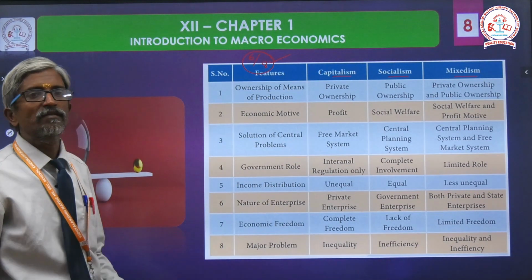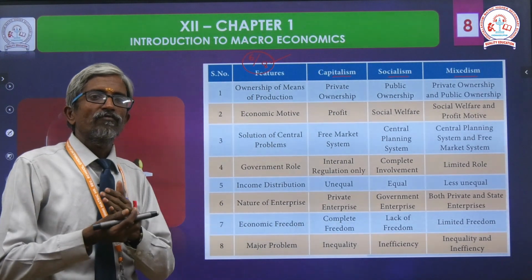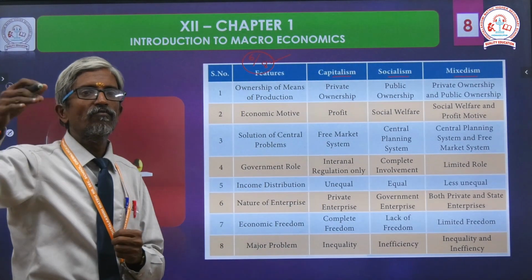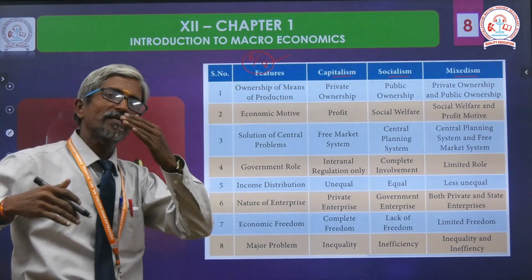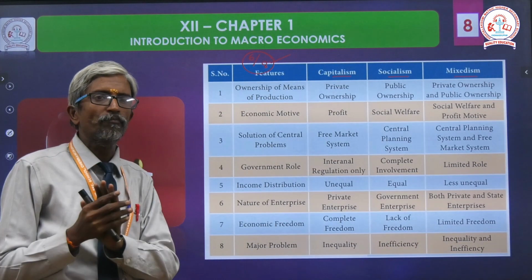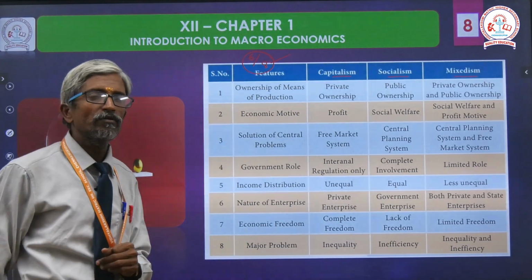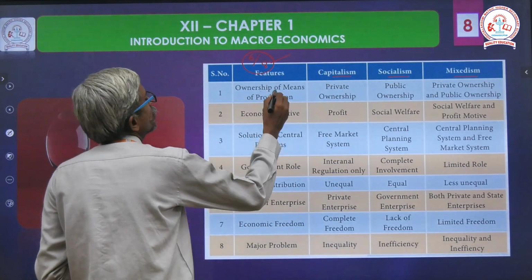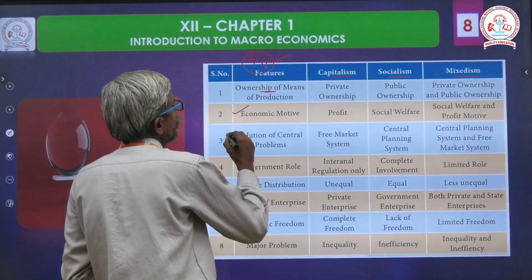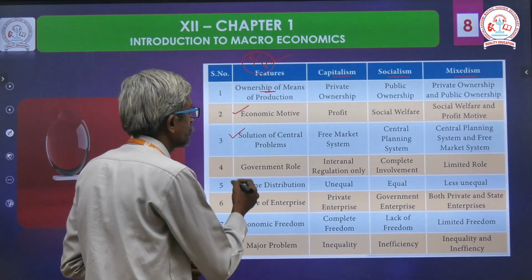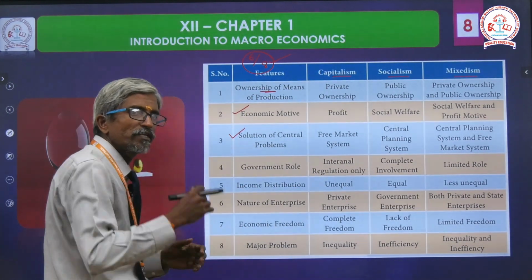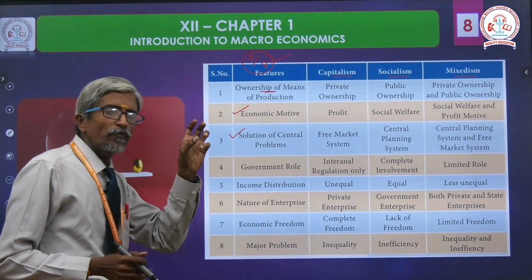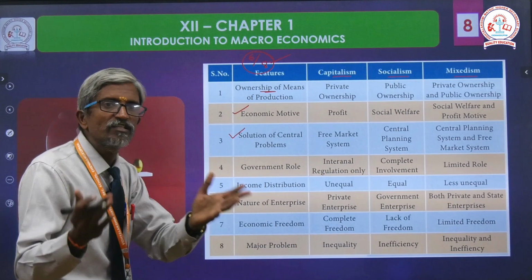There is no need to follow the same order given in the textbook. We can change and rearrange, whatever the easy part, and write it. Number 1, ownership. Number 2, economic motive. Here, solution of central problem. So 3 plus 3 plus 2, like that you can keep in mind. First of all, if you understand this, it will be easy for you to write.